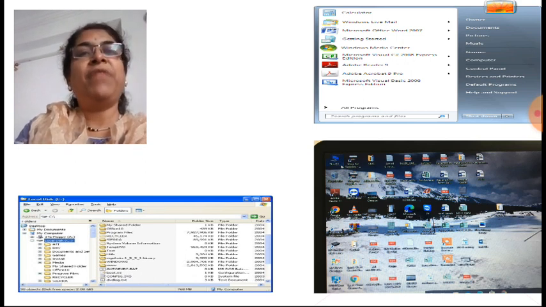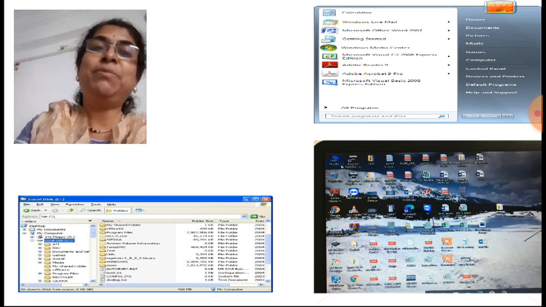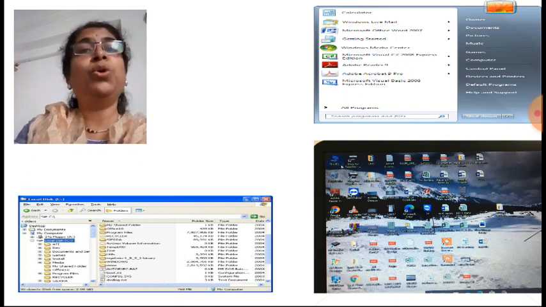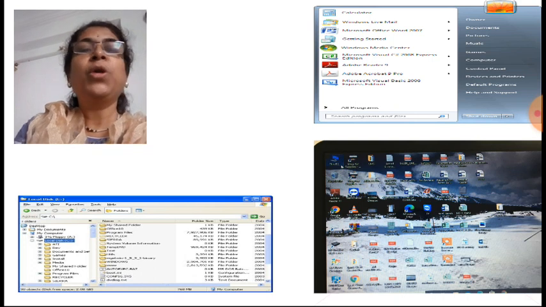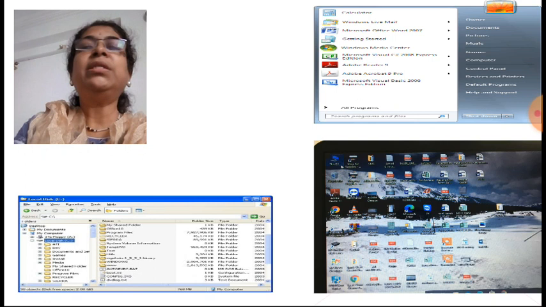Now instead of that, suppose you want to click on This PC. Whatever different things are available on this PC that you want to find out through Windows Explorer, you have to click on the This PC icon from the desktop icons. You will get this Windows Explorer screen. We are going to learn the details about the Windows Explorer screen.